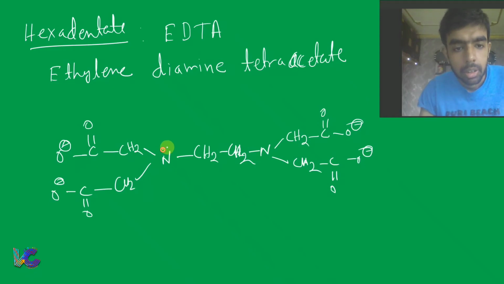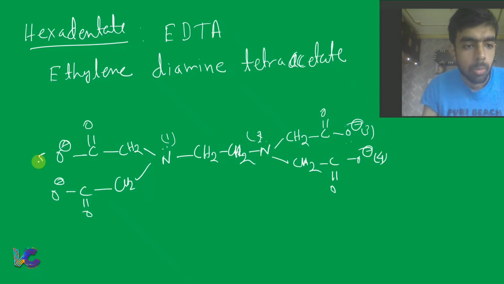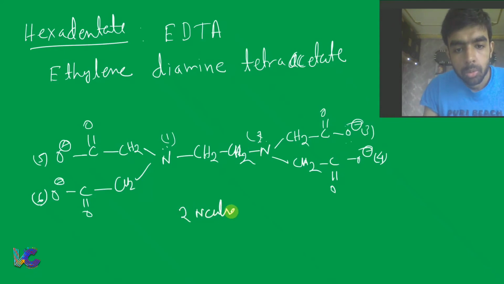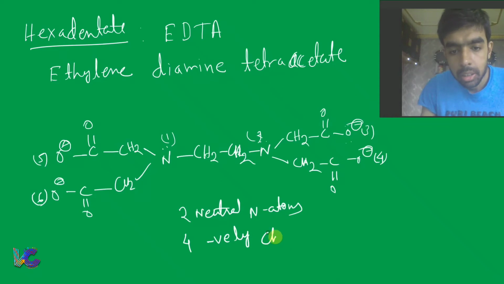It means 1, 2, 3, 4, 5 and 6, hexadentate. That means 2 neutral N atoms and 4 negatively charged oxygen atoms.